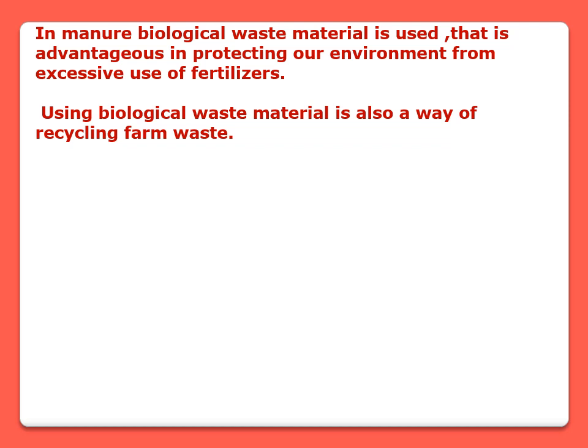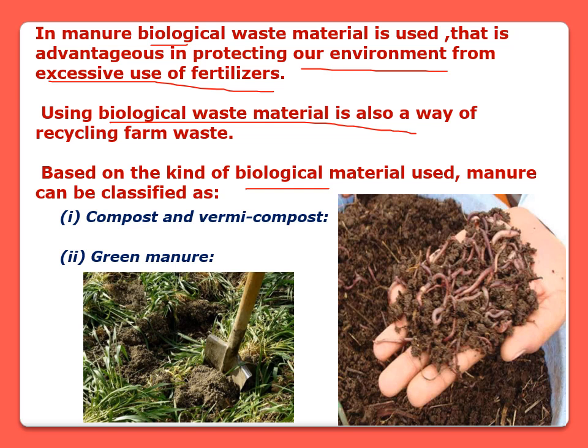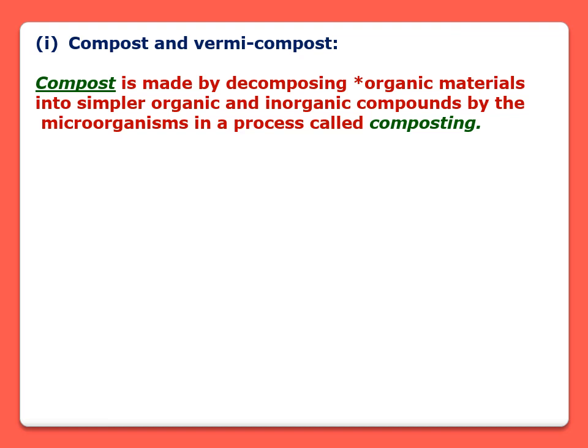In manure, biological waste material is used that is advantageous in protecting our environment from excessive use of fertilizers. Using biological waste material is also a way of recycling farm waste. Based on the kind of biological material used, manure can be classified into two groups. The first one is compost and vermicompost, and the second one is green manure. At first, we'll discuss what is compost and vermicompost.